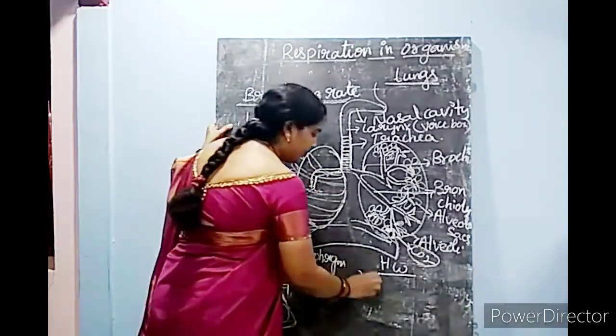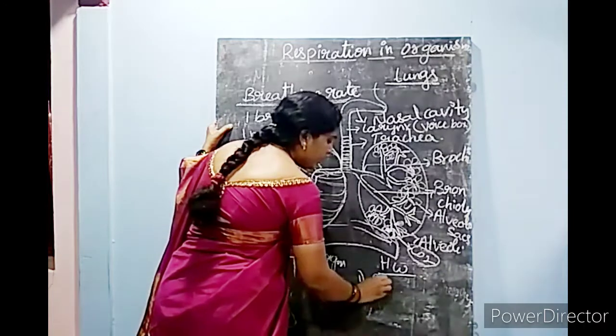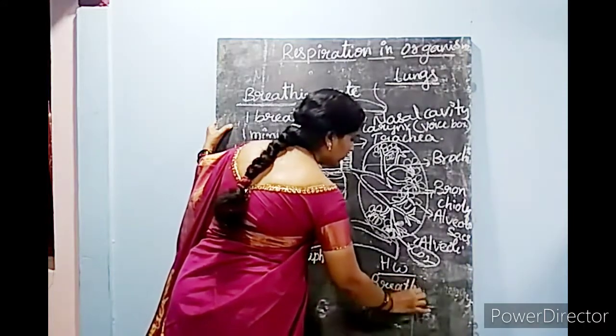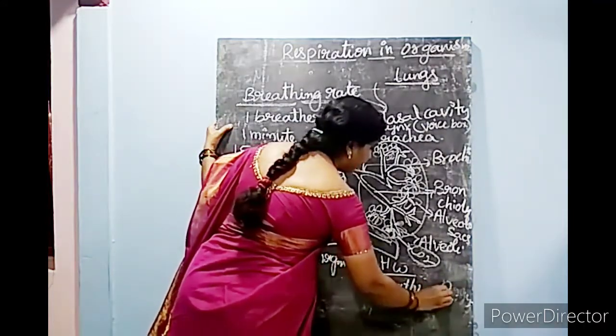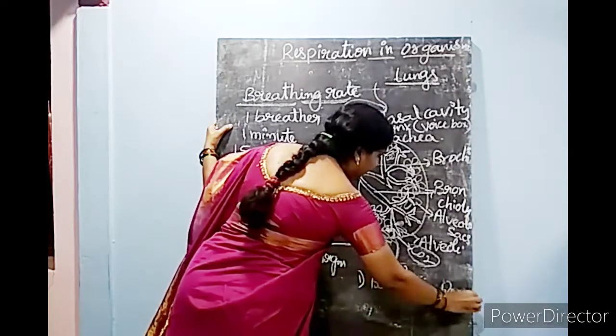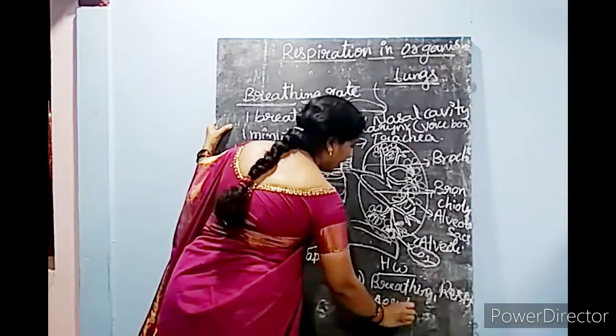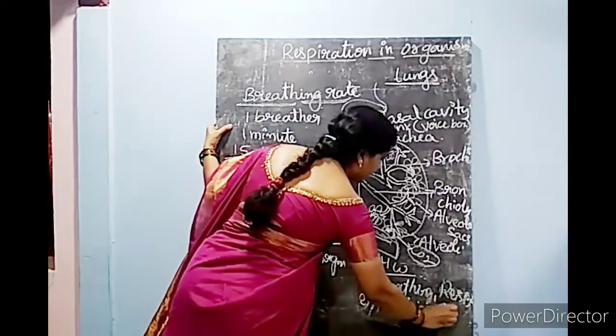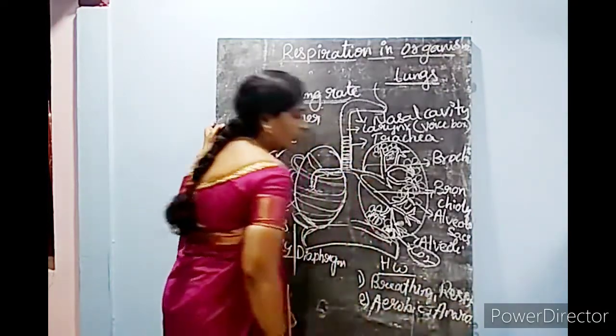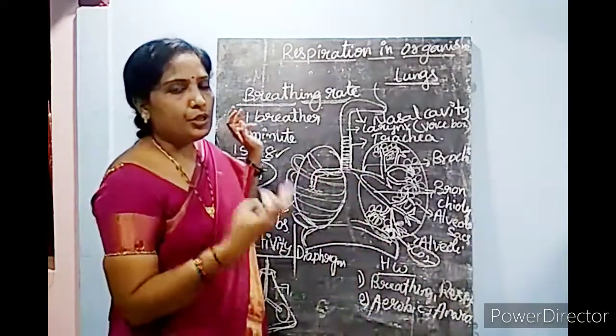You are going to write the differences between breathing and respiration, and also write the differences between aerobic and anaerobic respiration. In anaerobic respiration, I explained two examples.